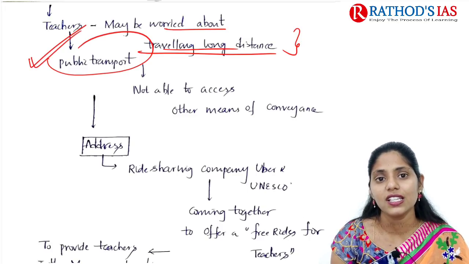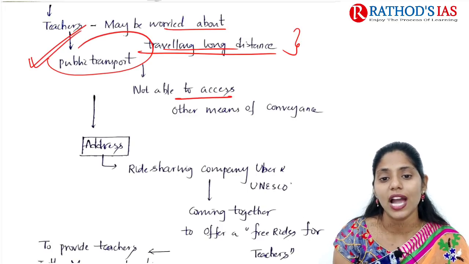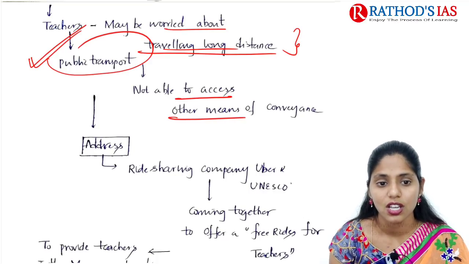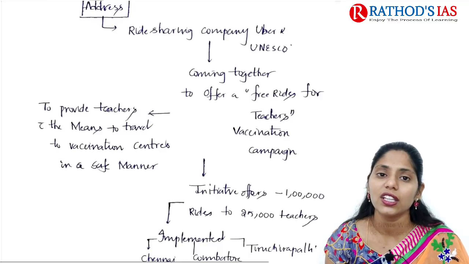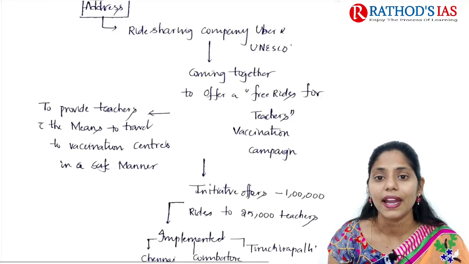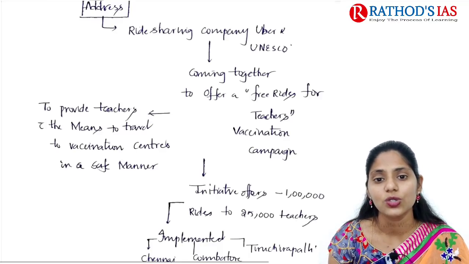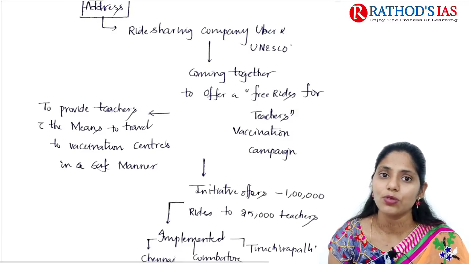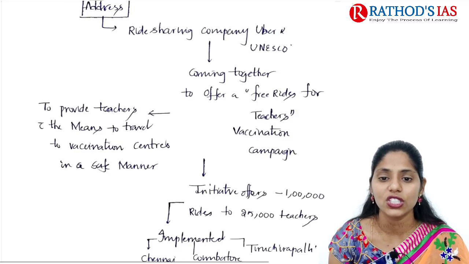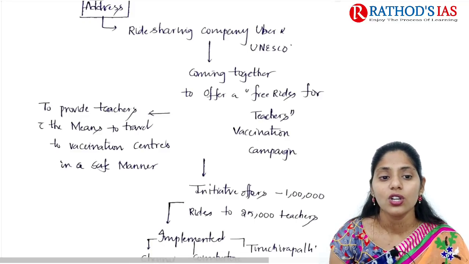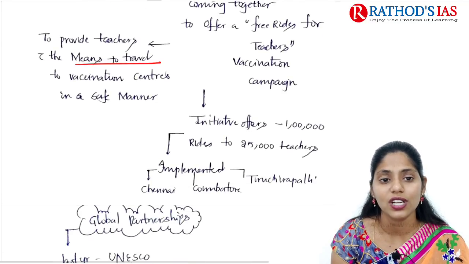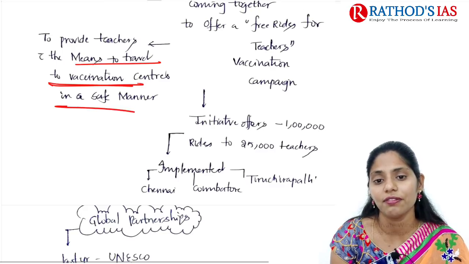Because of these things, teachers are not able to access other means of conveyance. To address this problem, a ride sharing concept recently came up from the company Uber and UNESCO. UNESCO and Uber came together to offer free rides for the teacher vaccination campaign. This will focus on providing teachers the means to travel to the vaccination center in a safe manner.